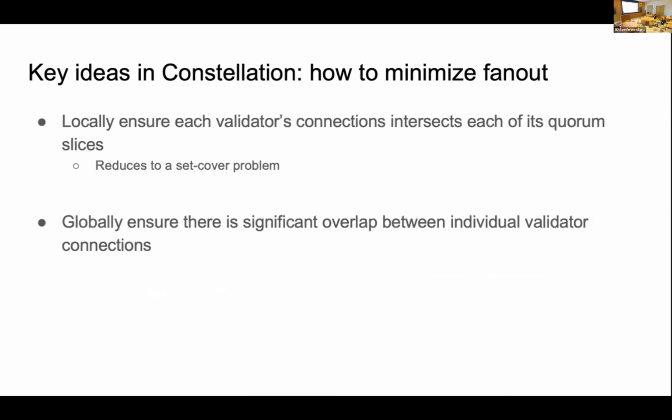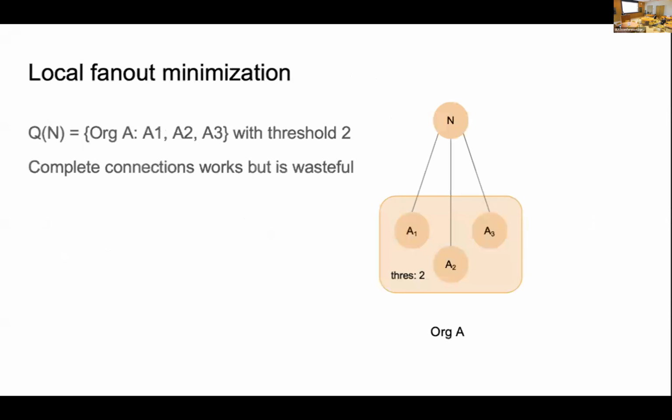In Consideration, we have two main designs to minimize the fan out. Locally, we solve the validator's connection as a set cover problem on the intersection of each of its quorum sets. Globally, we build a cluster-based network structure and ensure significant overlap between the validators' connections to minimize the fan out without affecting the diameter.